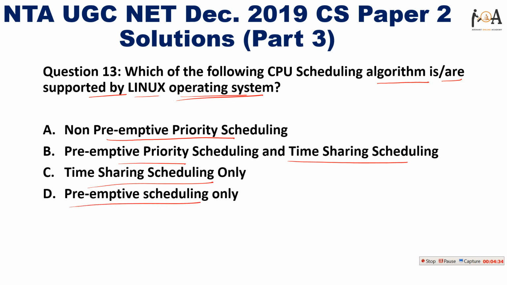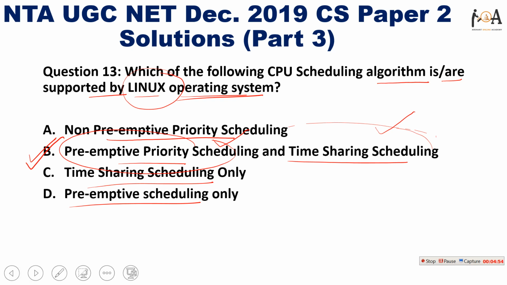So basically the Linux operating system can support preemptive priority scheduling as well as time sharing scheduling, right? So option B is the correct answer. You can find that in the theoretical part, right?